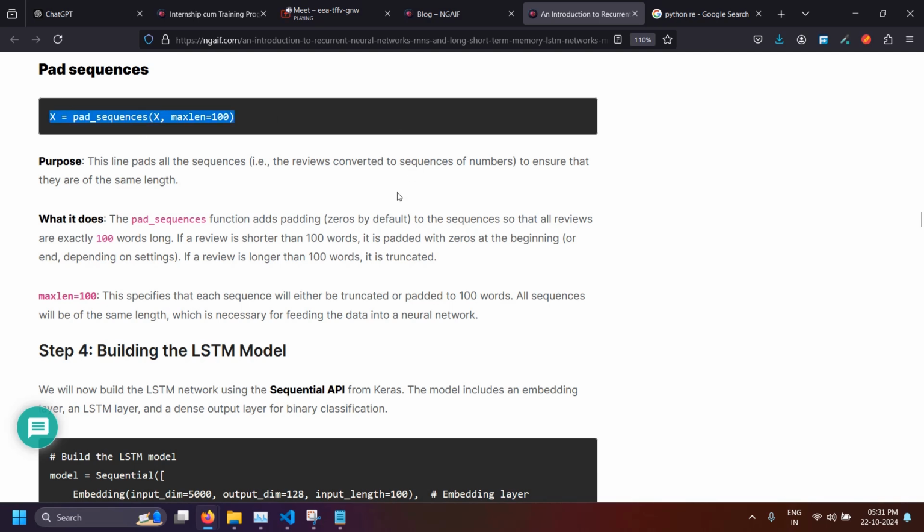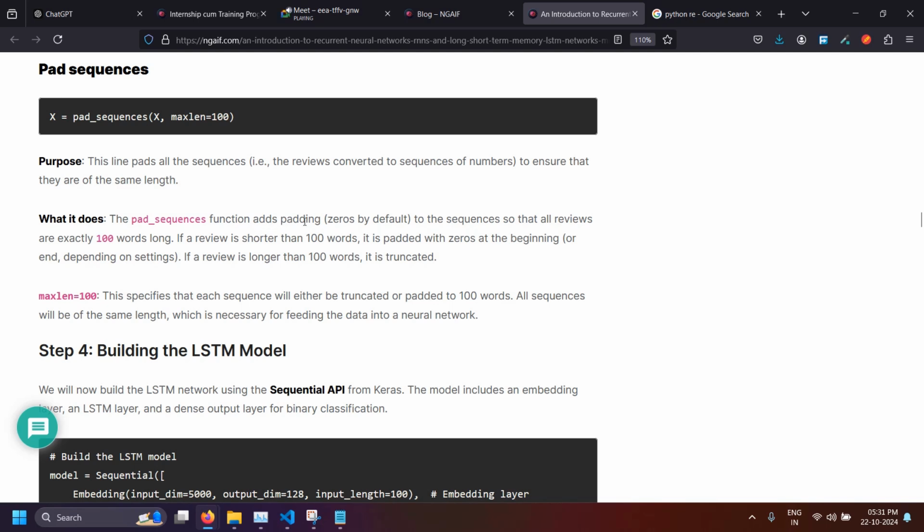This line pads all the sequences. The reviews converted to sequences of numbers to ensure that they are of the same length. So what is happening? You already know some sentences are big, some are small, and all those things. So this line pads all the sequences, that is, reviews converted to sequences of numbers to ensure that they are of the same length.